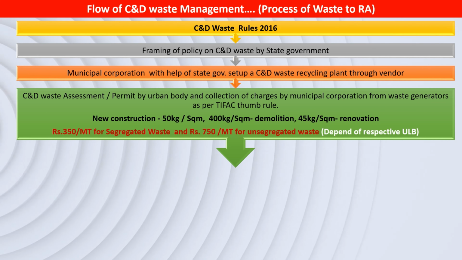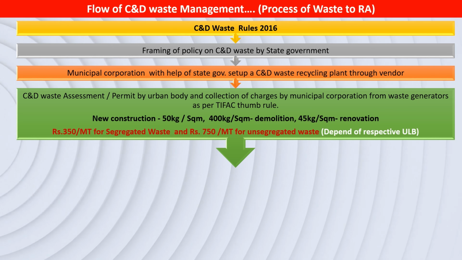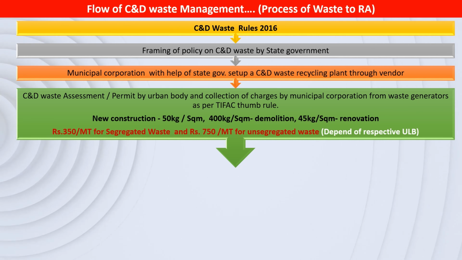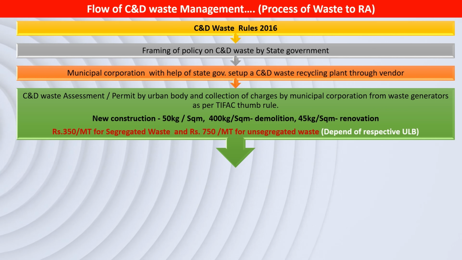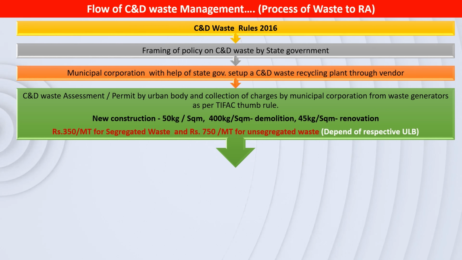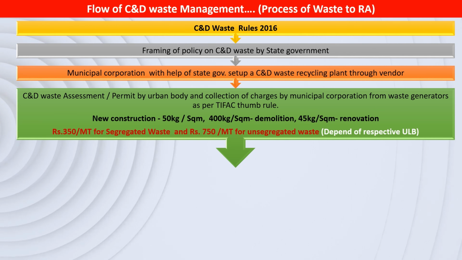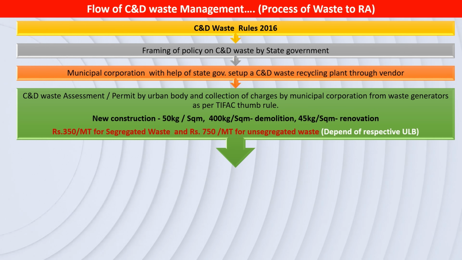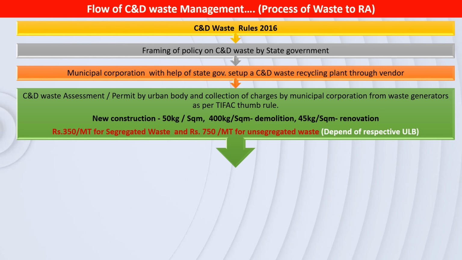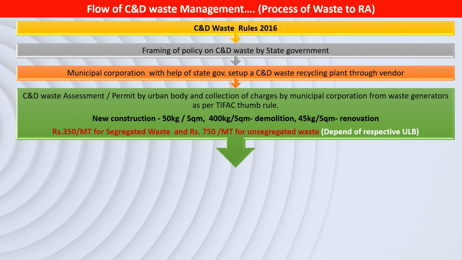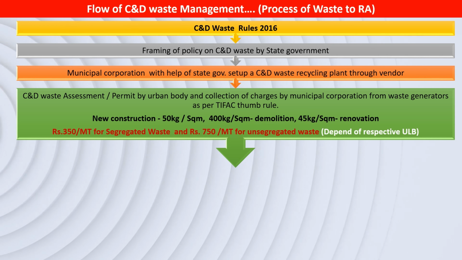After this, C&D waste assessment or permit by the urban body and collection of charges by the municipal corporation from the waste generator as per TIFAC thumb rule. This means the municipal corporation does the C&D waste assessment for the waste generator and takes the charges from the waste generator as per TIFAC rule. For new construction, the waste generation is 50 kg per square meter. Renovation is 45 kg per square meter. For demolition it is 400 kg per square meter, and rupees 350 per metric ton for segregated waste is charged and rupees 750 per metric ton is charged for unsegregated waste.